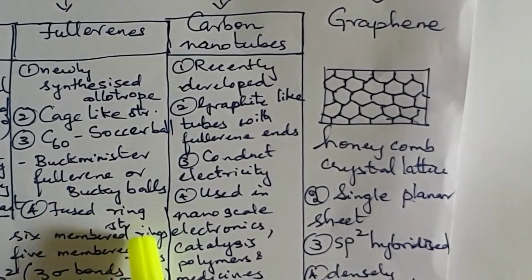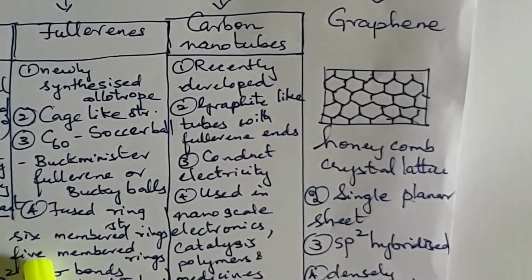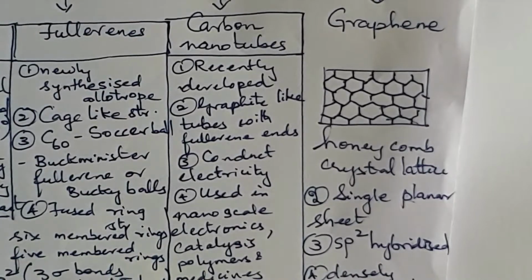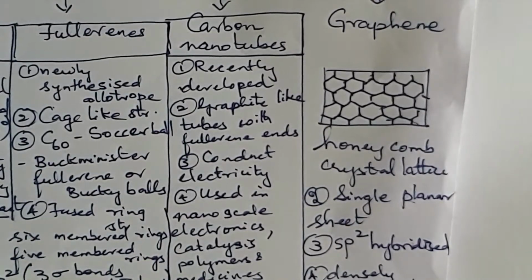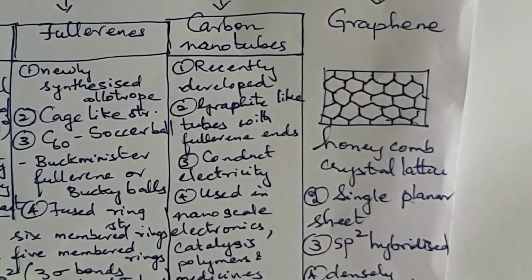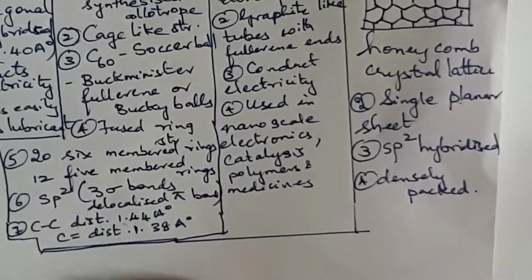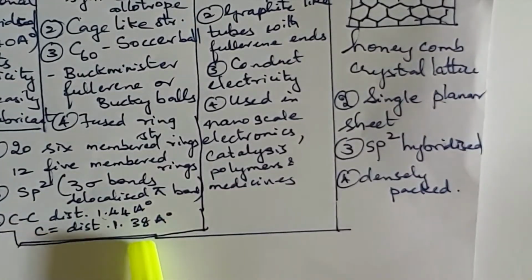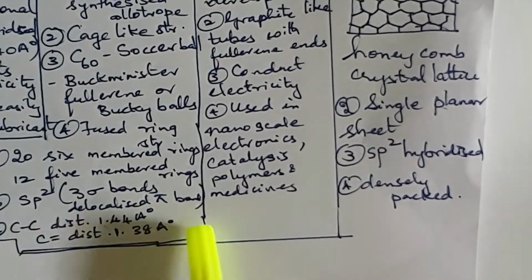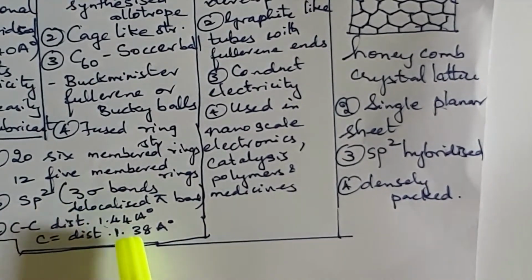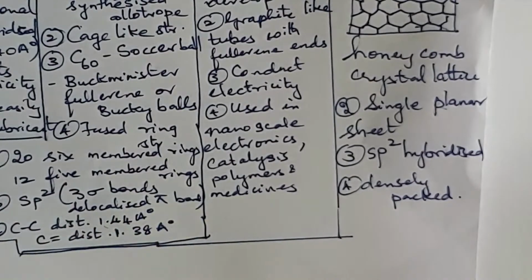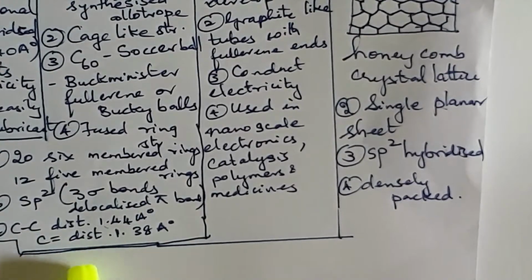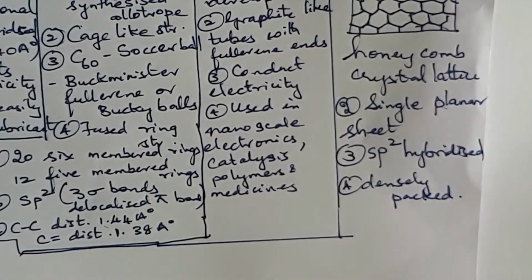It is a fused ring structure consisting of 20 six-membered rings and 12 five-membered rings, wherein the carbon atoms are sp2 hybridized, and there are 3 sigma bonds and delocalized pi bonds present. The carbon-carbon single bond distance is 1.44 angstroms and the carbon double bond carbon distance is 1.38 angstroms.